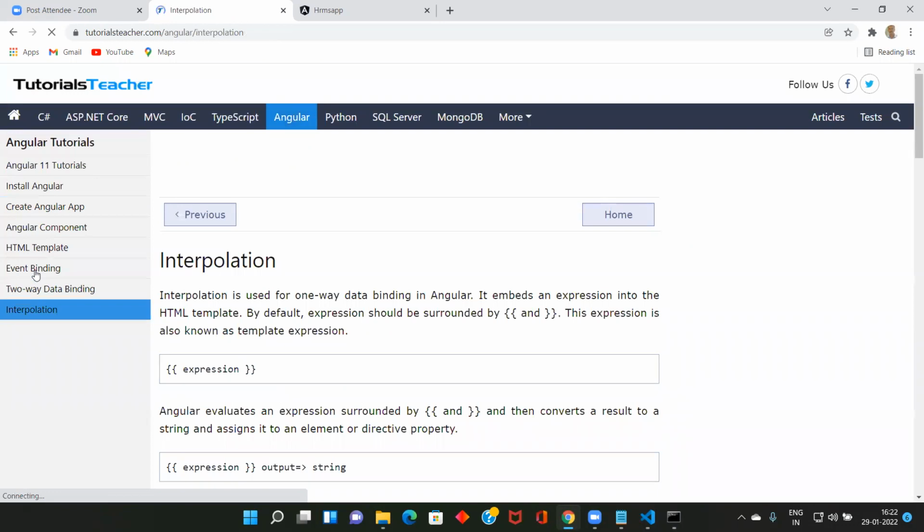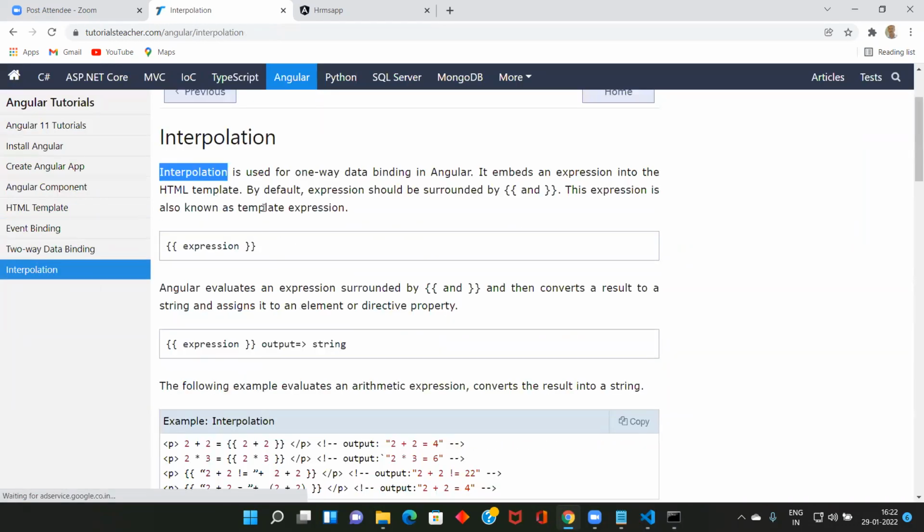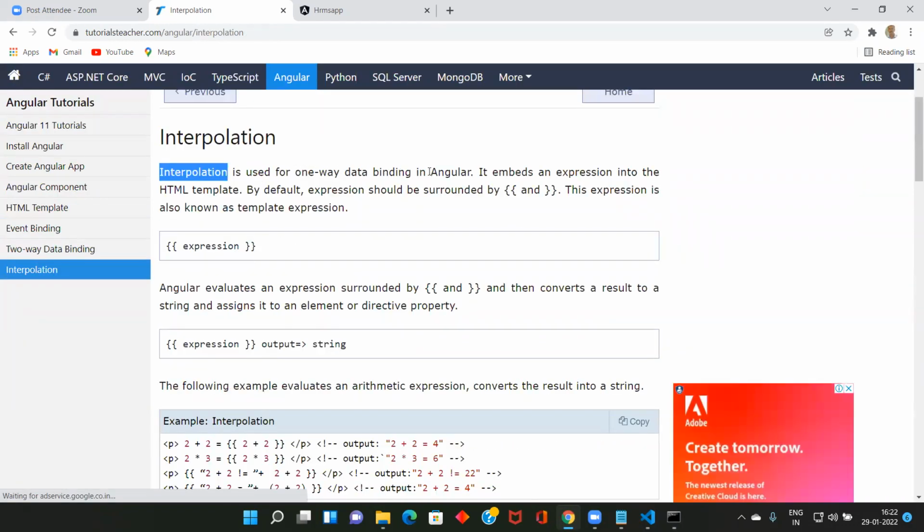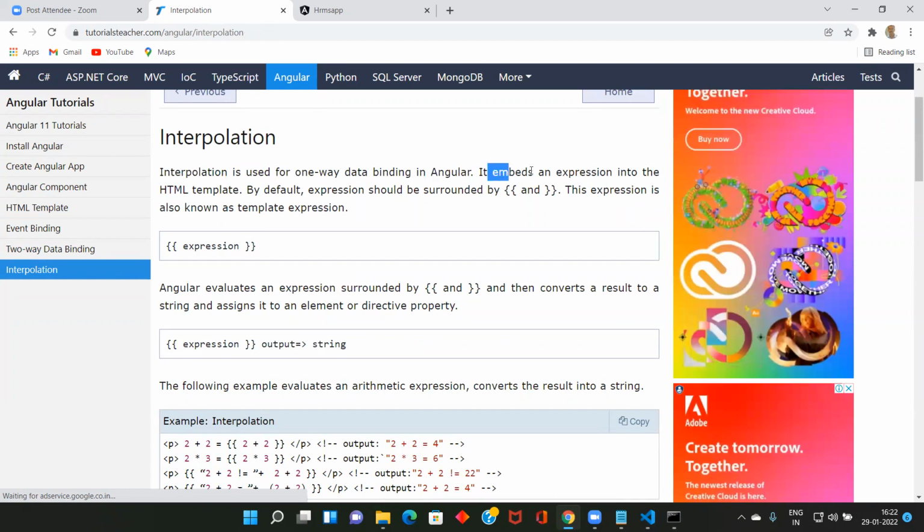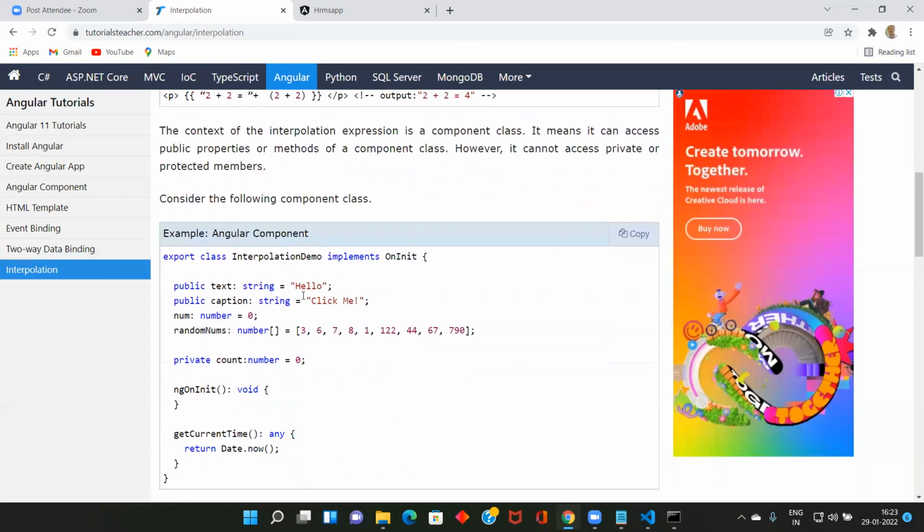We'll see interpolation. What is interpolation? Interpolation is used for one-way data binding in Angular. It embeds an expression into the HTML template. By default, the expression should be surrounded by double curly brackets. Like this, if you have an HTML, it will see whether there is any variable called the expression and it will read the value.